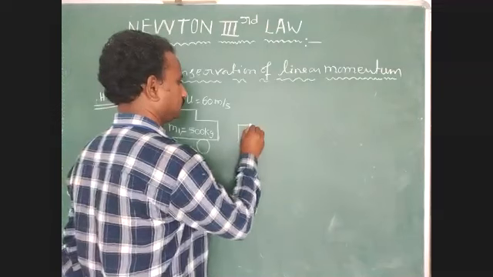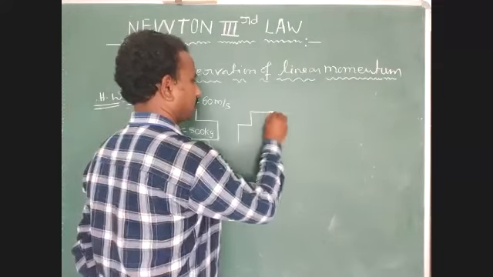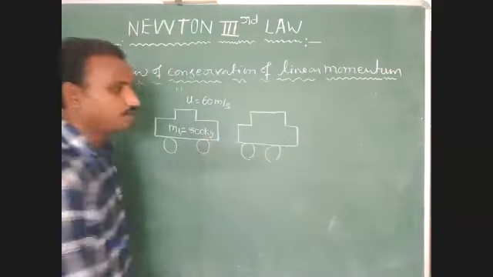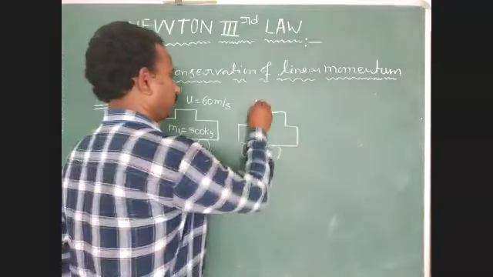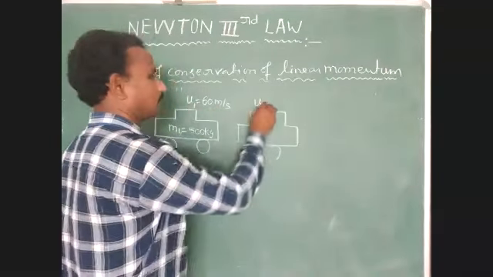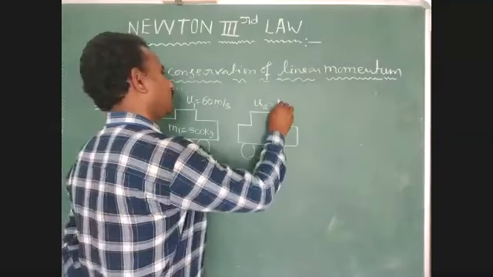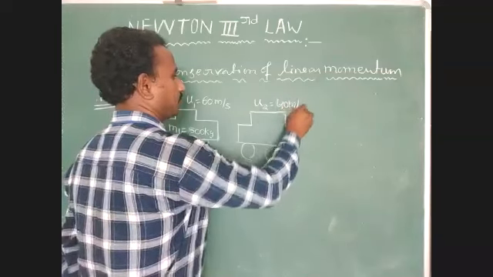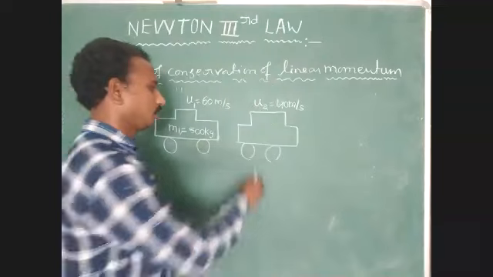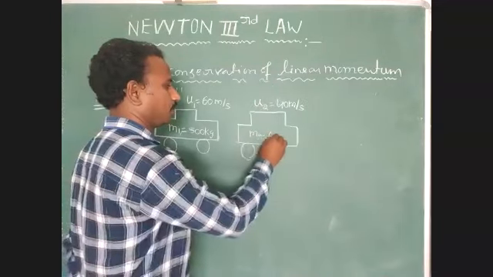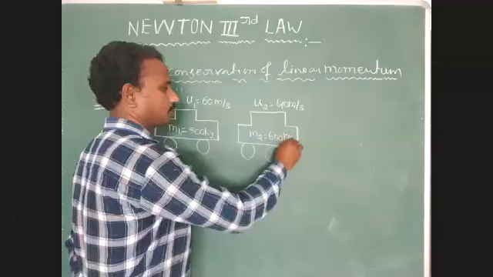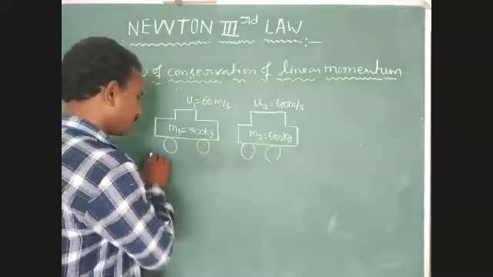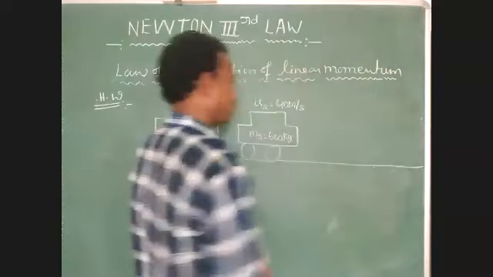Another vehicle is moving in the forward direction. Its velocity u2 equals 40 meter per second. Its mass m2 equals 600 kg. Both are moving in the same direction.